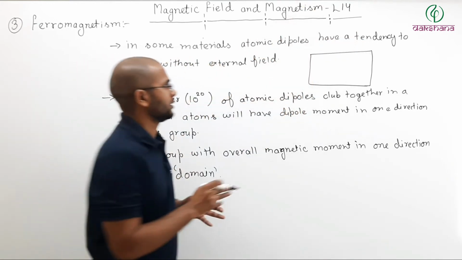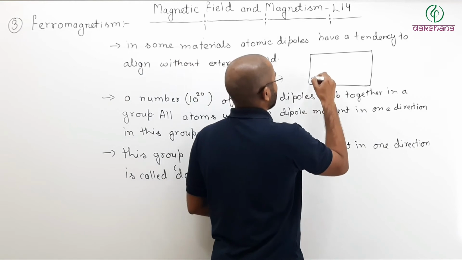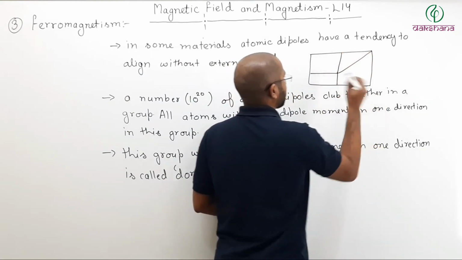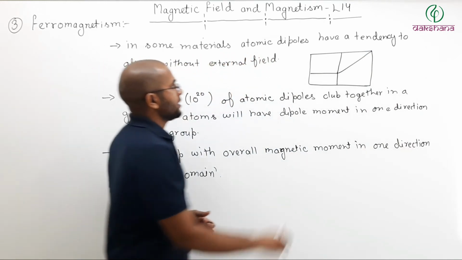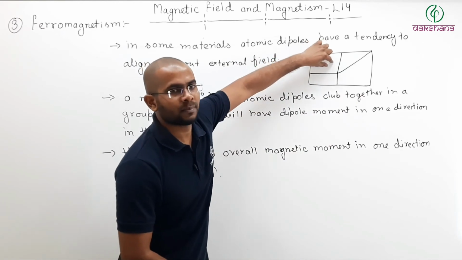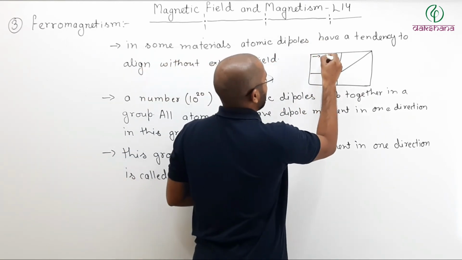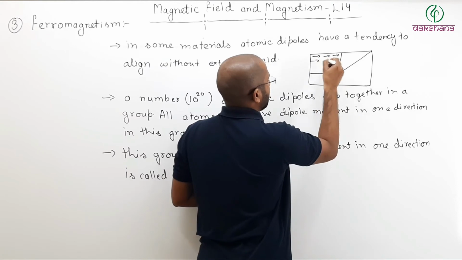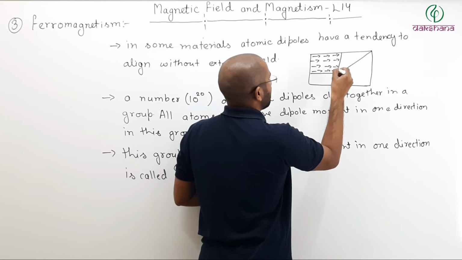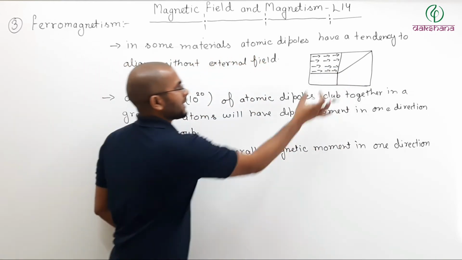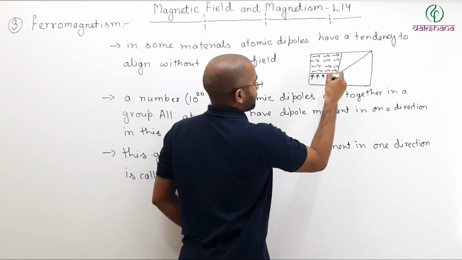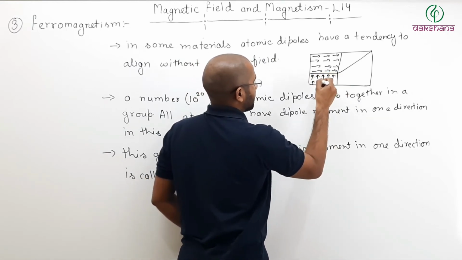But in case of ferromagnetism, let us say like this.